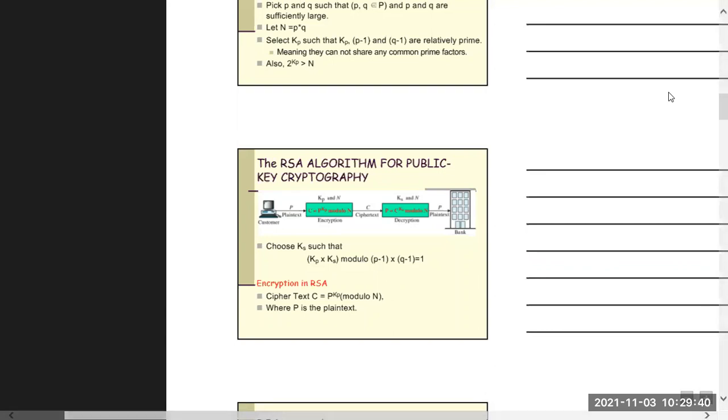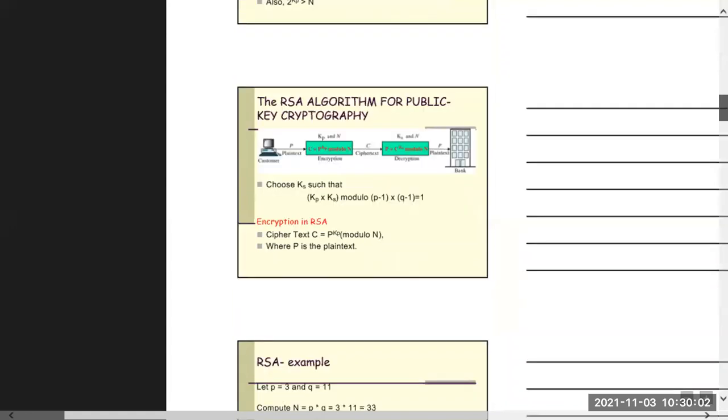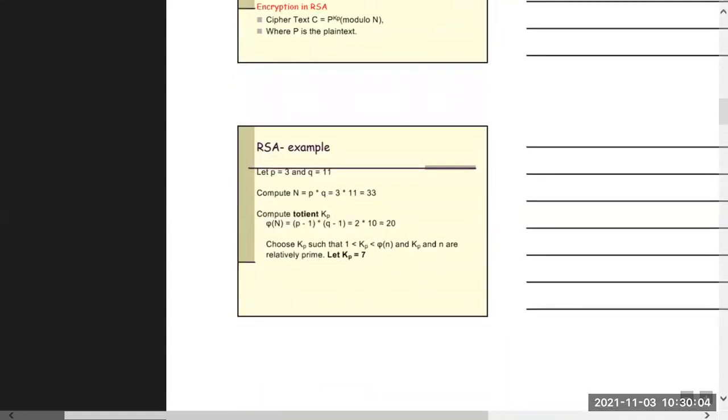Then for decryption purpose, we will choose Ks such that Kp into Ks modulo (p minus 1) into (q minus 1) is equal to 1. Now, through an example, let p and q be taken: p has the value 3 and q has the value 11.